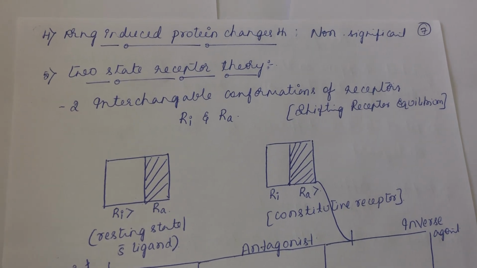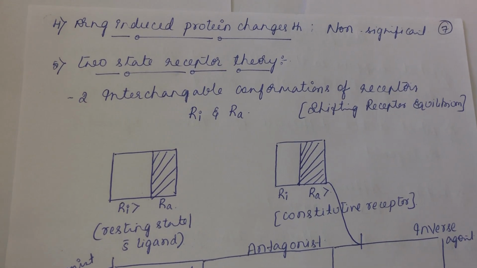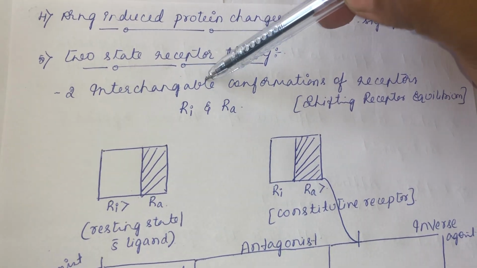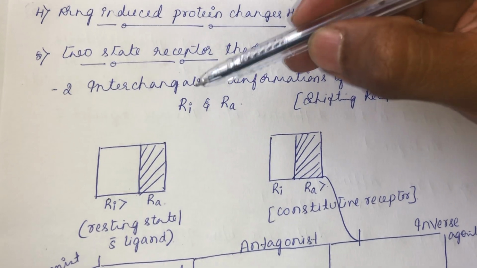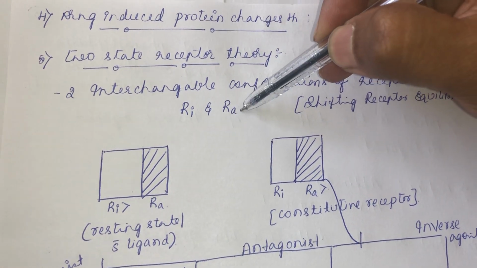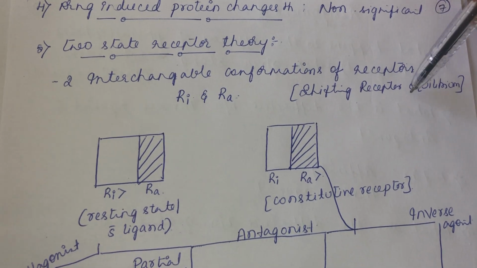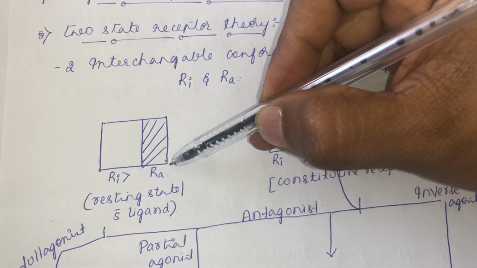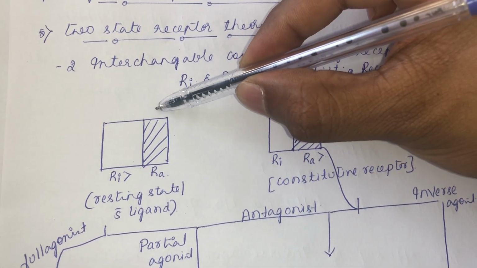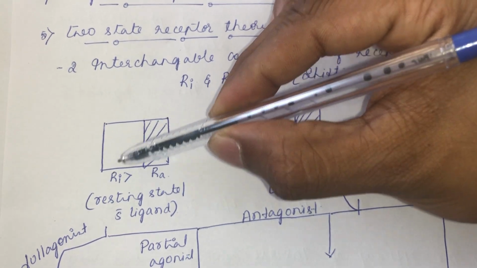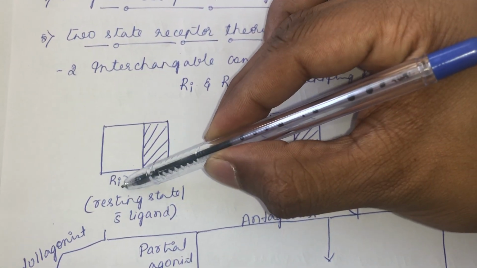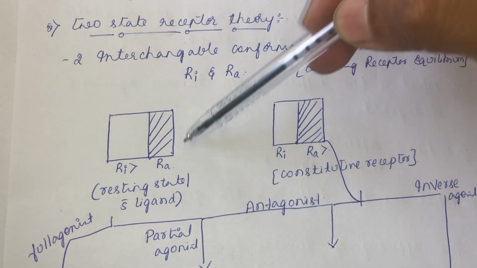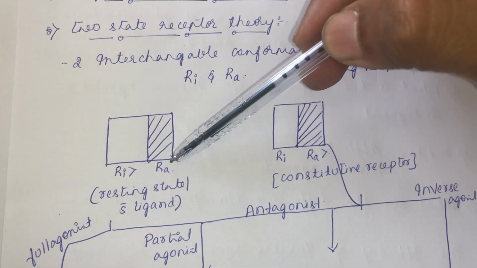According to this two-state receptor theory, the receptor always exists in two states. It will always exist as two interchangeable conformations of the receptor. Either it will be in the inactive state or in the active state. Always there will be a shifting receptor equilibrium. At rest, that means without the presence of any ligand, the receptor equilibrium will be like this: more of the inactive form of the receptor will be there when you compare it with the active form of the receptor. So in this equilibrium, Ri will be more than Ra.